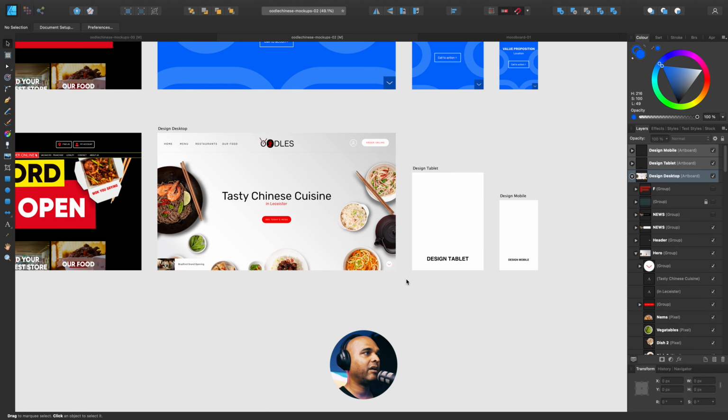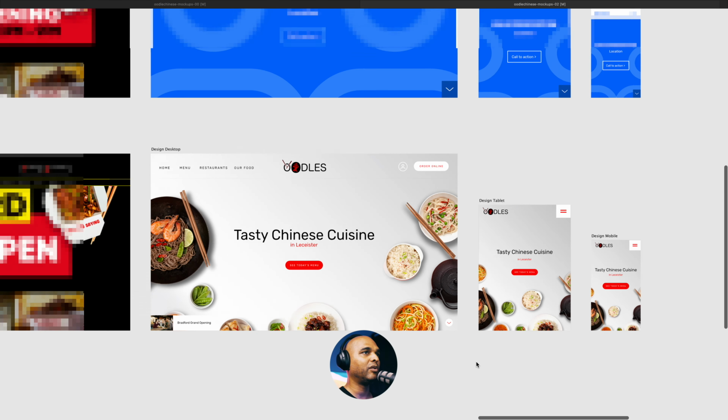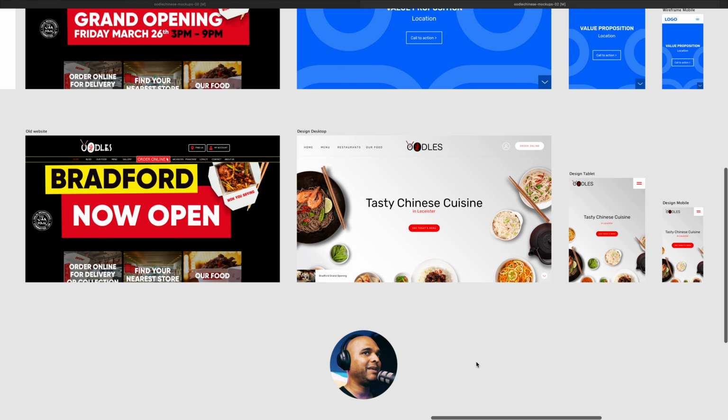Okay, so let me take care of the tablet and mobile versions, and once again I'm going to speed this up. Okay, so this is the final version. You've got a desktop, the tablet, and the mobile, and as explained, to me it looks way easier, way cleaner, but hey, I built it, so I might be biased, of course. Let me know what you think in the comments.